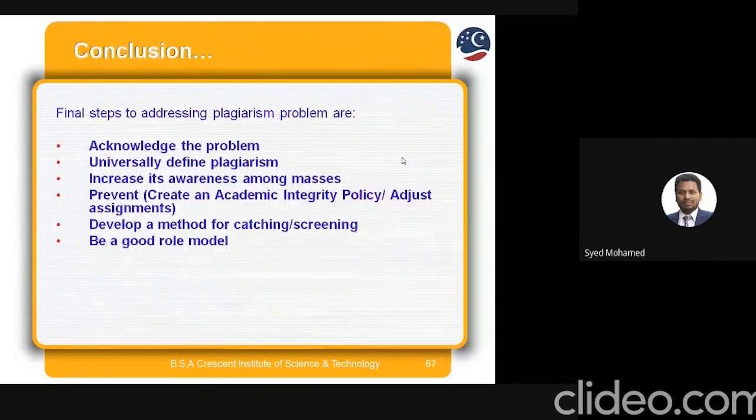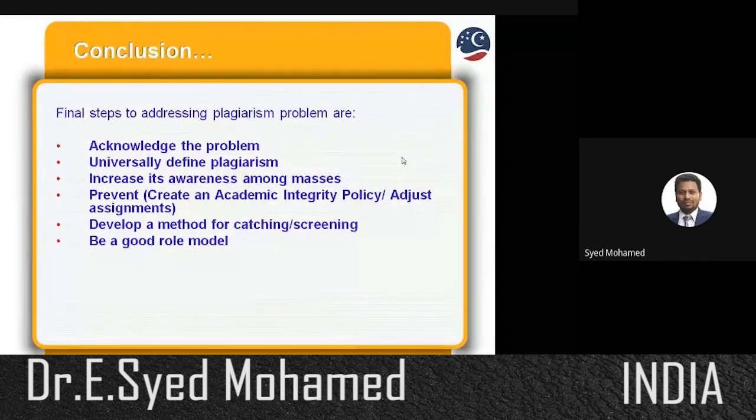So the conclusion for the first part, the first session of my overall view. The final steps for addressing plagiarism problems are: acknowledge the problem, universally define plagiarism, and increase awareness among the masses. Prevent it by creating an academic integrity policy and adjusting assignments, develop methods for catching and screening, and be a good role model. So this is the first part of my presentation. For the second part, I want to take up the plagiarism tool, particularly how it works.